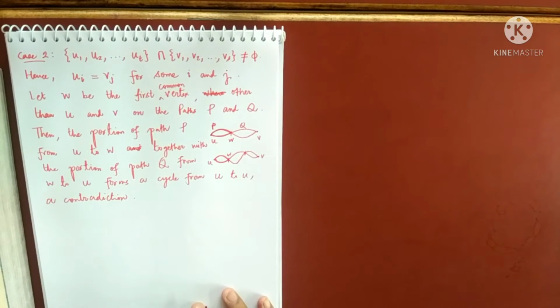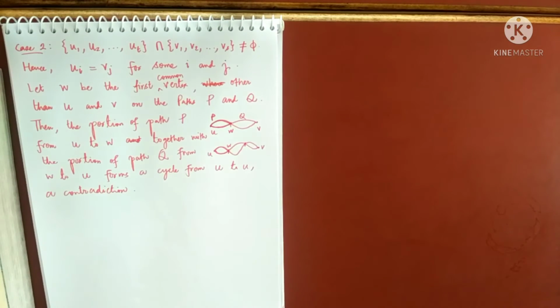So both the cases I have covered and both are leading to the contradiction. That means our assumption was wrong, right? Therefore our assumption was wrong.